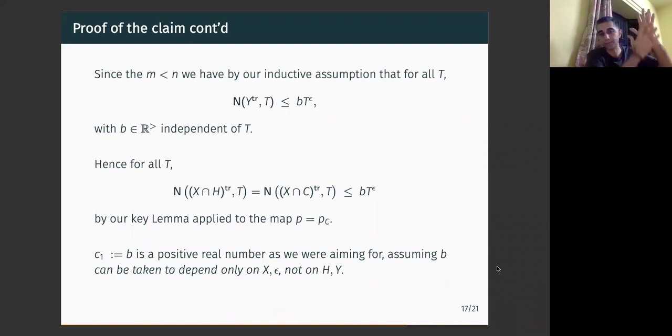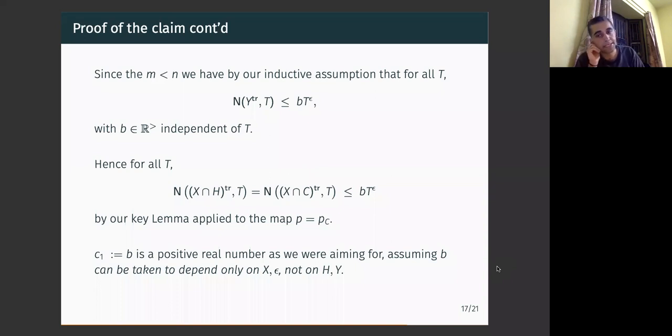We know that the algebraic part of X goes to the algebraic part of Y, and the transcendental part likewise. And so we can pull the bounds on Y, the transcendental part of Y, up, and the number of rational tuples of height at most t on the transcendental part of X intersection H is now also bounded above by b times t to the power epsilon.